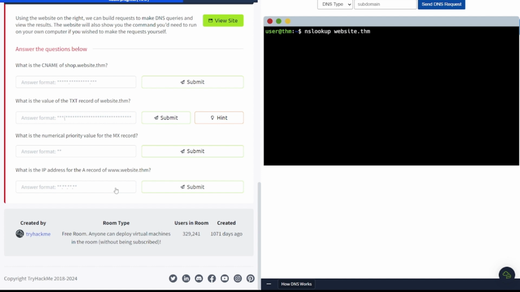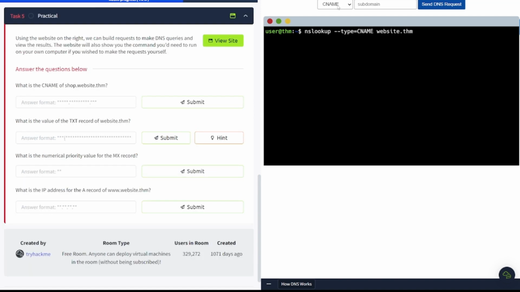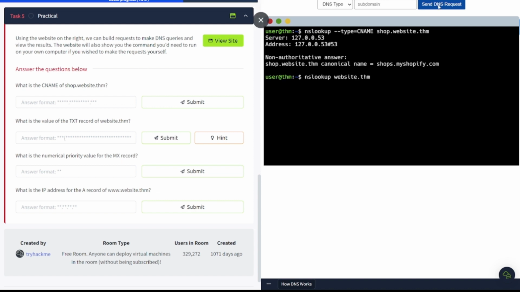All right, first question is, what is the CNAME of shop.website.thm? All right, the first thing you're going to do is change this to CNAME here, and you're going to type in shop, all right, and then send DNS request. Here we go. So what's the CNAME of it? Well, it's going to be this Spotify one. So let's go ahead and copy that out of here. Plug it in here.